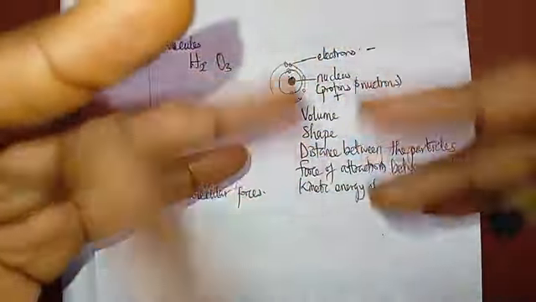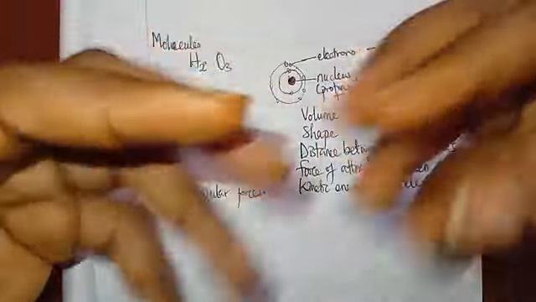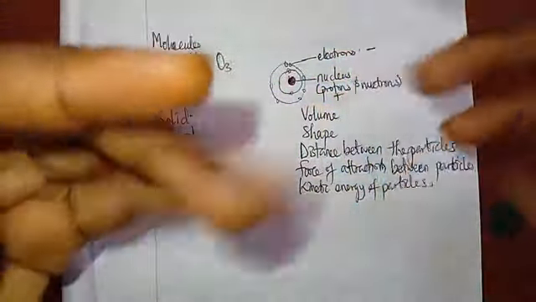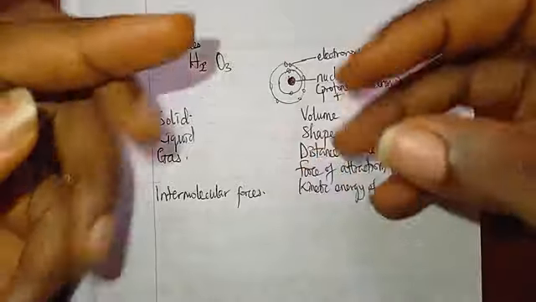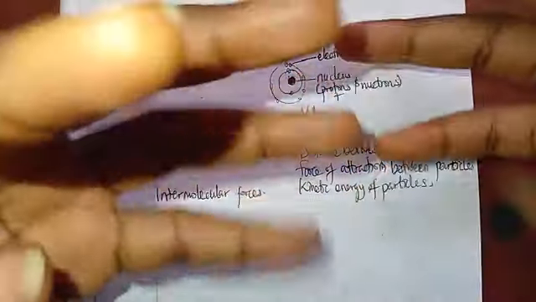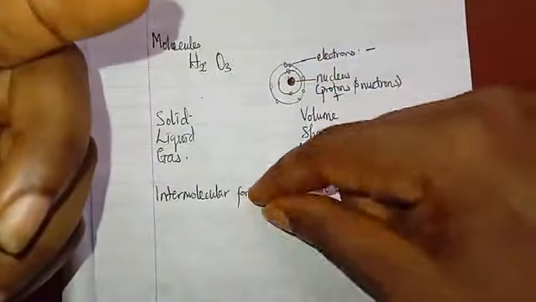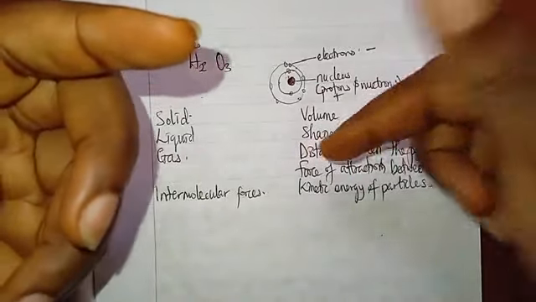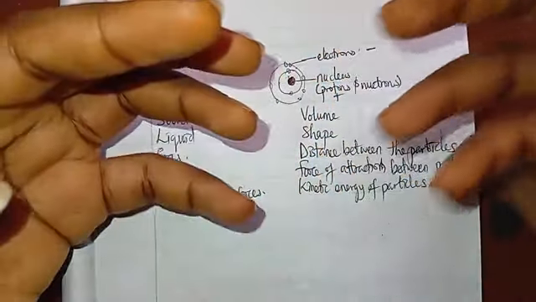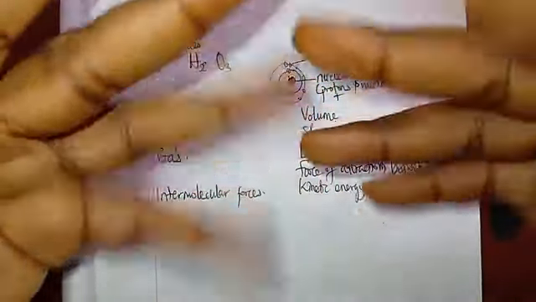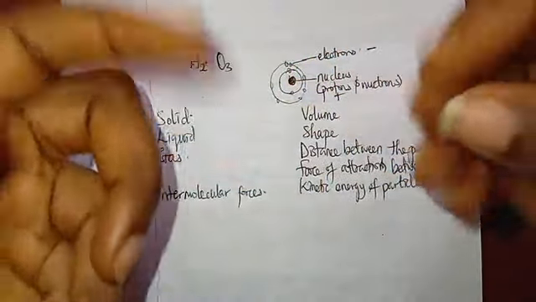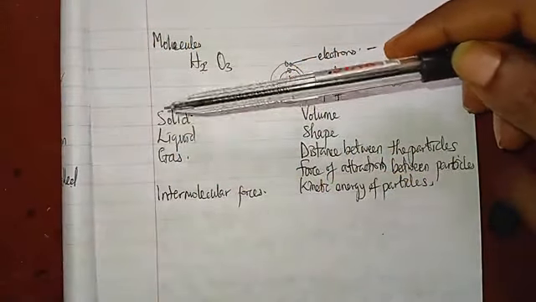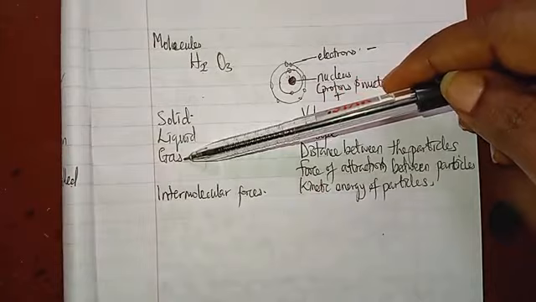Their motion is just something like this. They move more freely. They move more erratically. So intermolecular forces are not that strong. That is why they can move more freely. That's the weakest intermolecular forces, the weakest force of attraction between the particles. And then the motion is the highest when compared to solid, liquids, and gas.